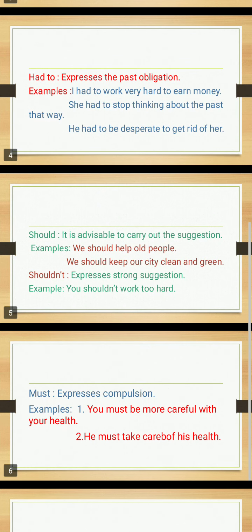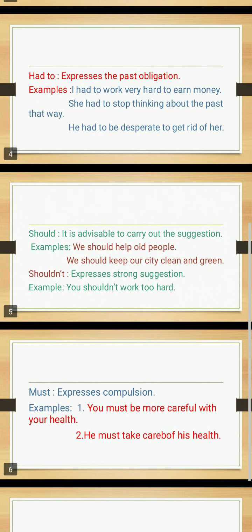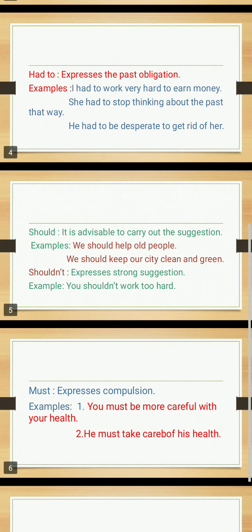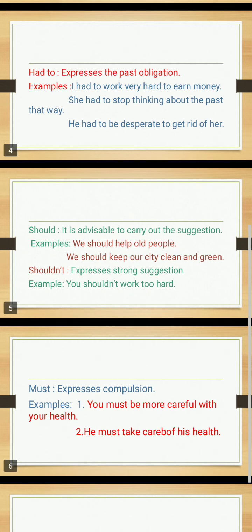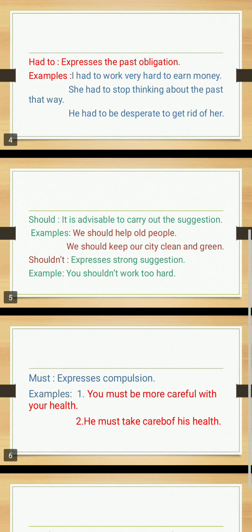Then let us have a glance over slide number 5. Here the word given is should. Should: it is advisable to carry out the suggestion. This should is used while giving suggestions to others for doing different things.